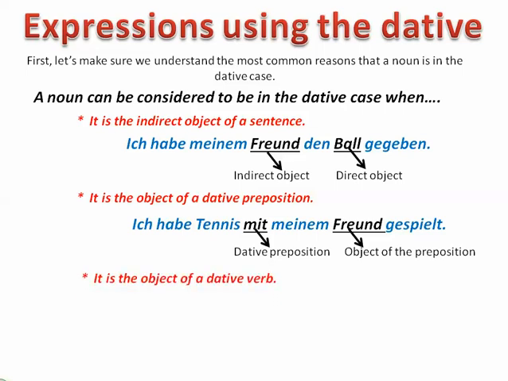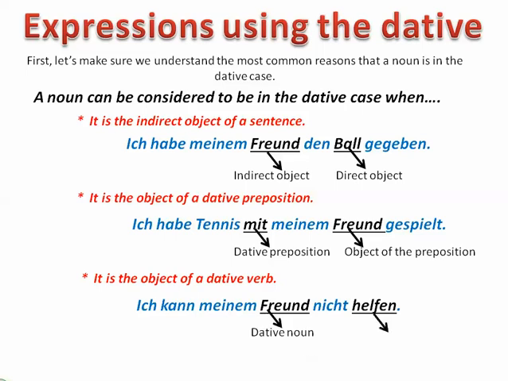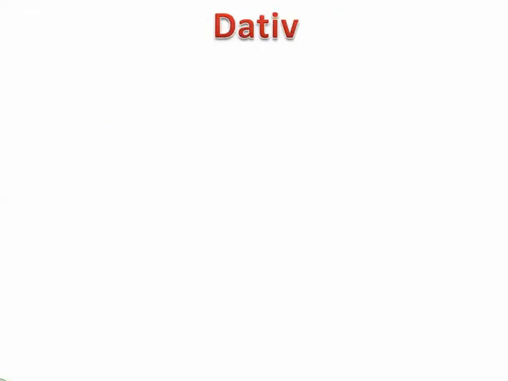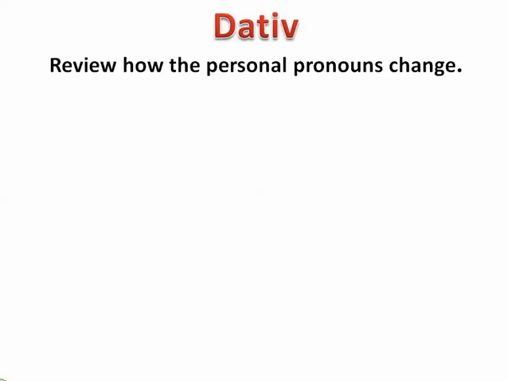Third reason why something could be dative in German may be because you're using a verb that is dative. In German they have a certain category of verbs that always use the dative. These are called dative verbs, and helfen is one of those. So, ich kann meinem Freund nicht helfen. Here Freund is dative because the verb is a dative verb. So these are the three main reasons that something is dative.